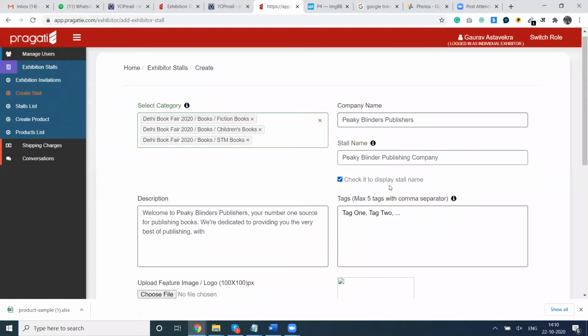So this will help to put this stall name, which is our display name, which will be appearing on our stall. The difference between the two is sometimes some exhibitors are exhibiting with more than one stall. So to differentiate between different stalls, they can give different stall names there and check this box so that each stall has a distinguished identity.